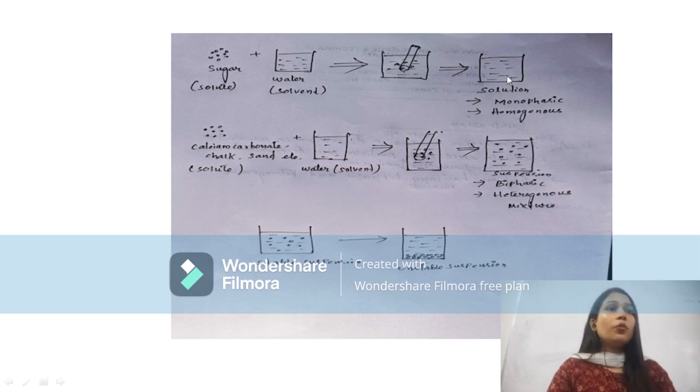From two phases, now we can see only one phase. That is called monophasic and homogeneous. When the solute is soluble in the solvent, that is called a solution.